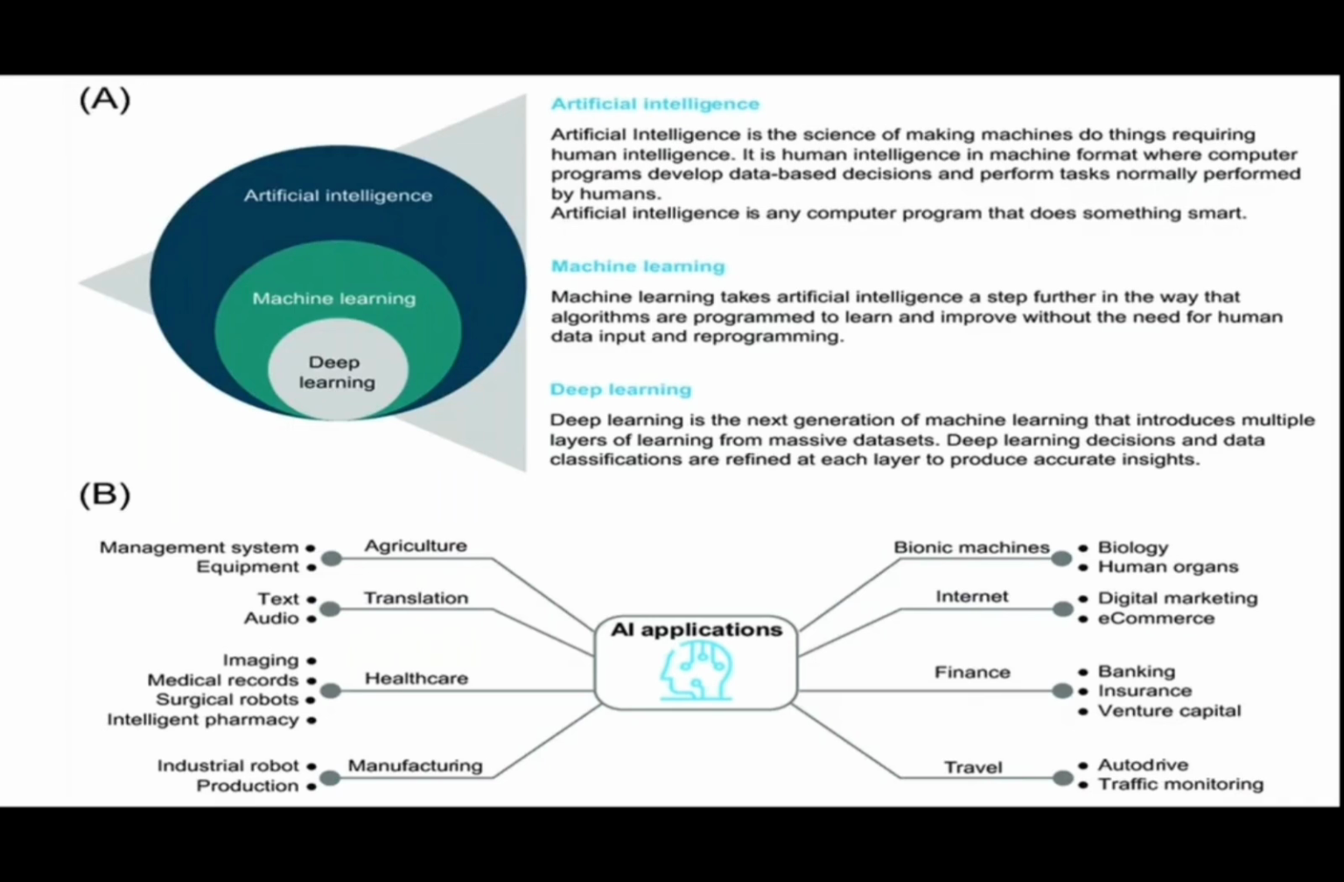And manufacturing, nowadays so many are using this. And bionic machines, that means biology, human organs especially. The robots themselves are now doing the surgeries. So that is the wonder of this AI. And digital marketing, e-commerce, this is wonderful actually. Nowadays everyone is doing shopping online.